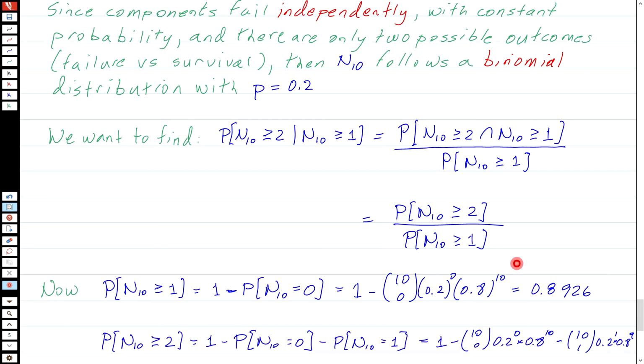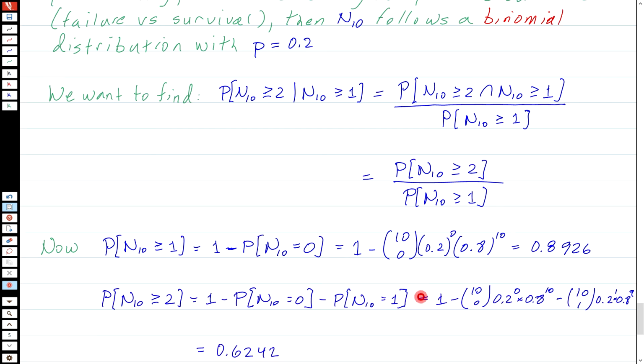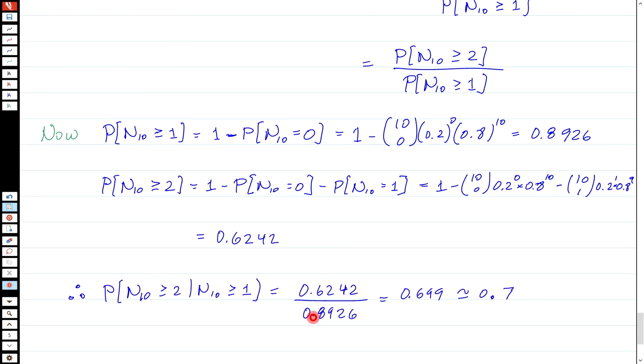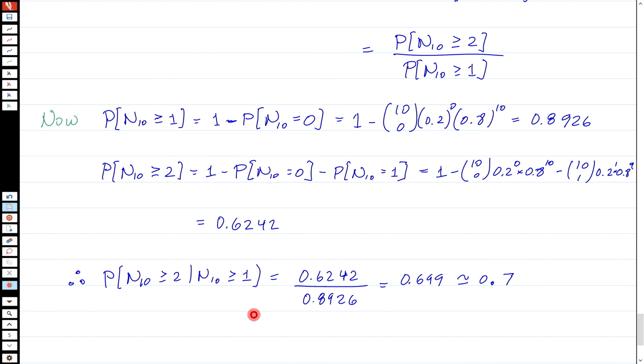So now I need to compute the thing on the top. Again, the probability that n10 is greater or equal to 2 is this part here. We already know that's 0.8926. And I subtract another part, which is the probability that n10 equals 1. And plugging in all the numbers, I get 0.6242. And now I can compute this probability that n10 is greater or equal to 2, given n10 is greater than or equal to 1, is 0.6242 divided by 0.8926, which gives me about 0.7.